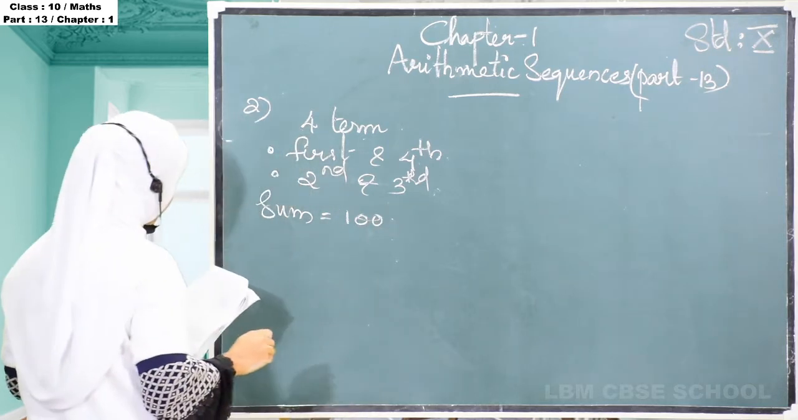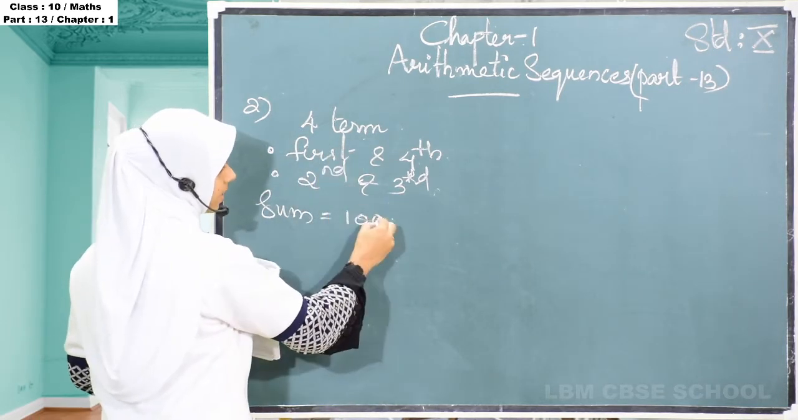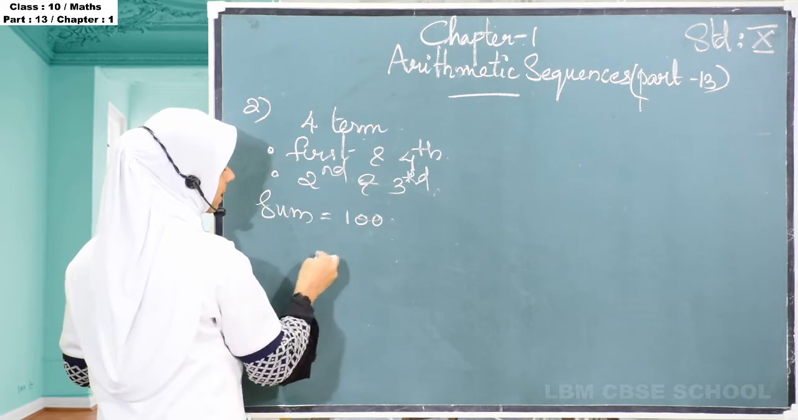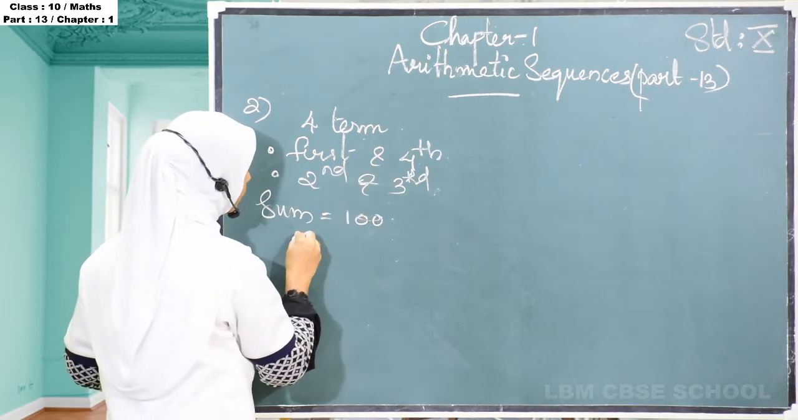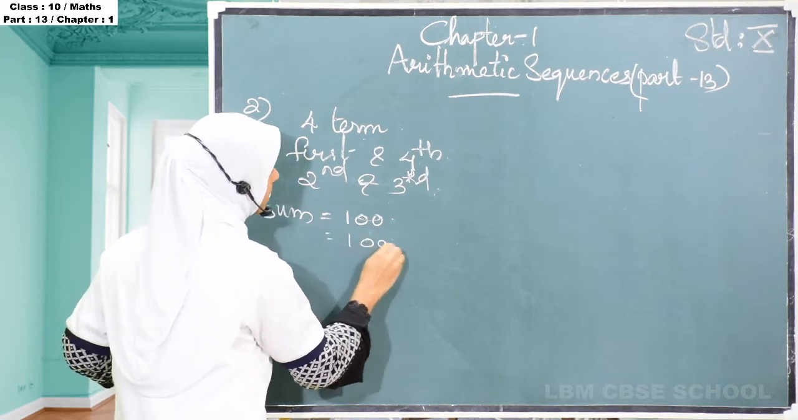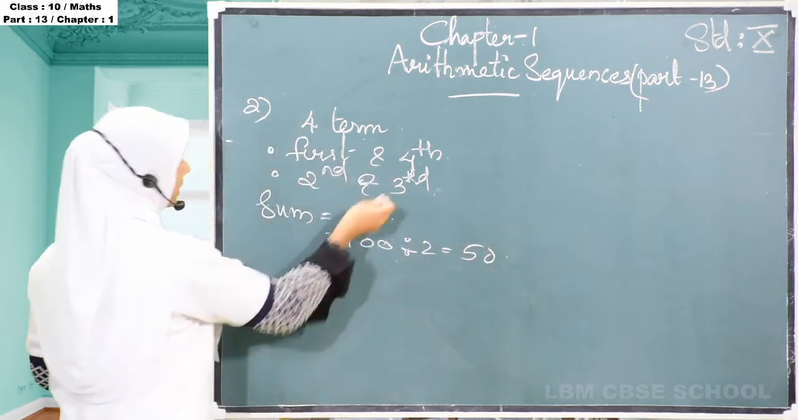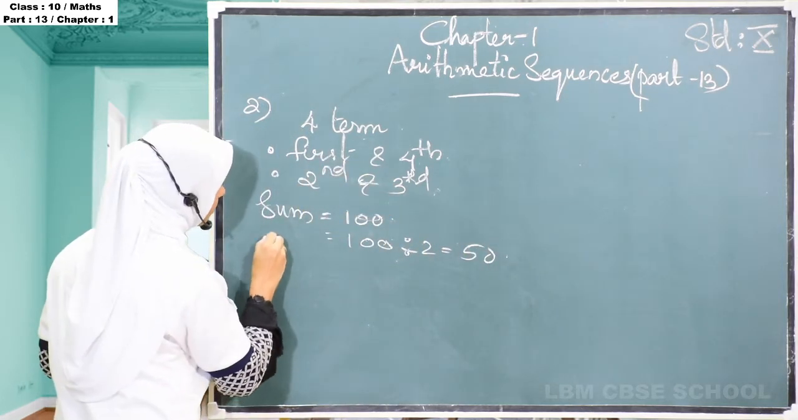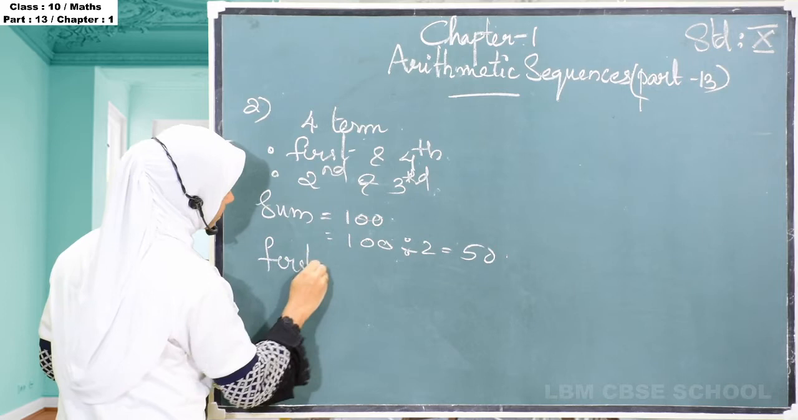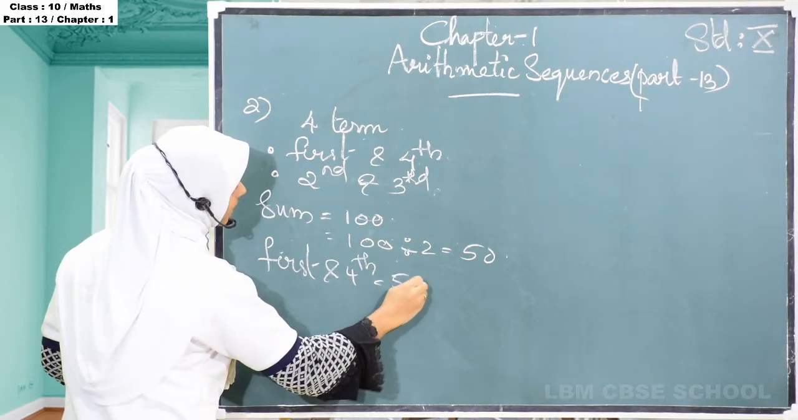Sum of the 4 terms is equal to 100. So 4 ടേമിൻ്റെയും കൂടാണ് 100. അപ്പോൾ ഓരോ പെയറിൻ്റെയും നമുക്ക് എങ്ങനെ പറയാം, there is 2 pairs. So sum of the pairs is equal to 100 divided by 2, that is equal to 50. So from that we can write the sum of first and fourth term is equal to 50.